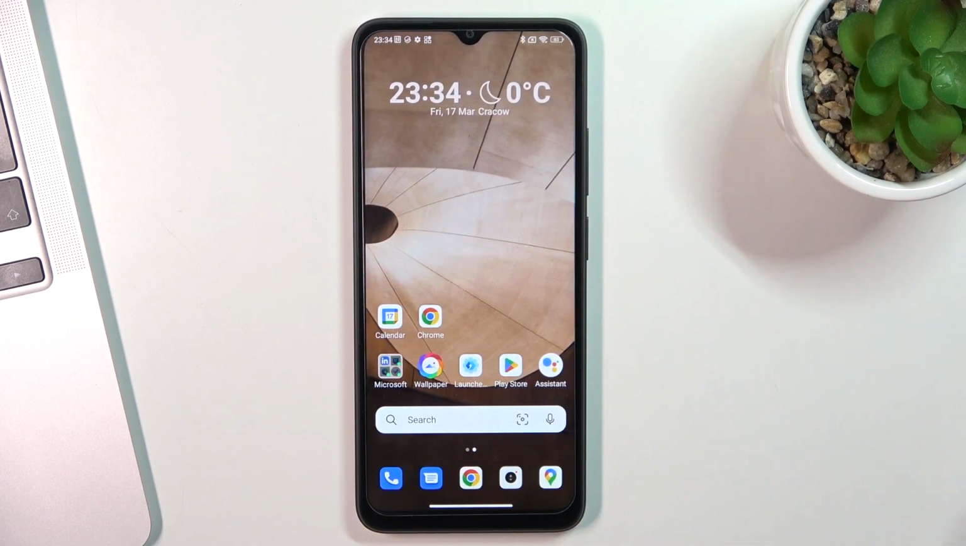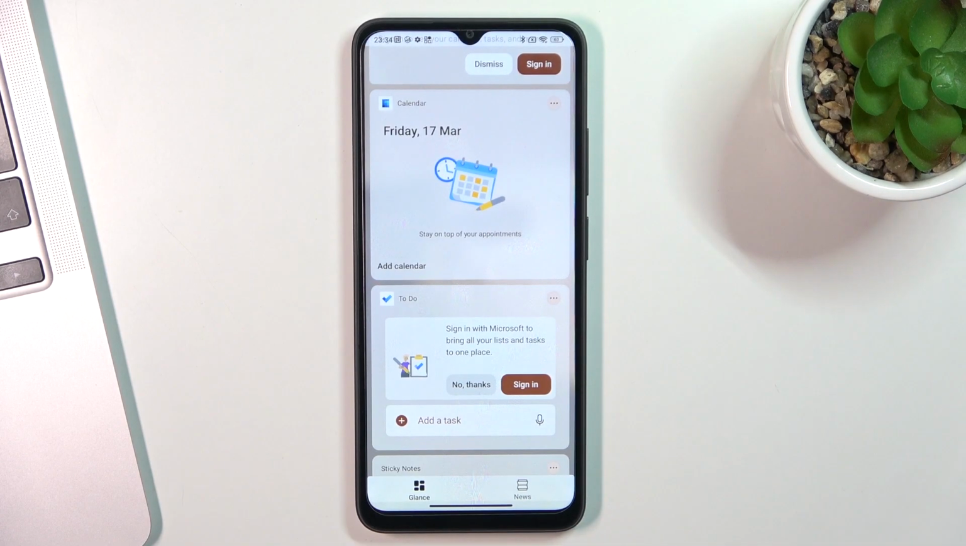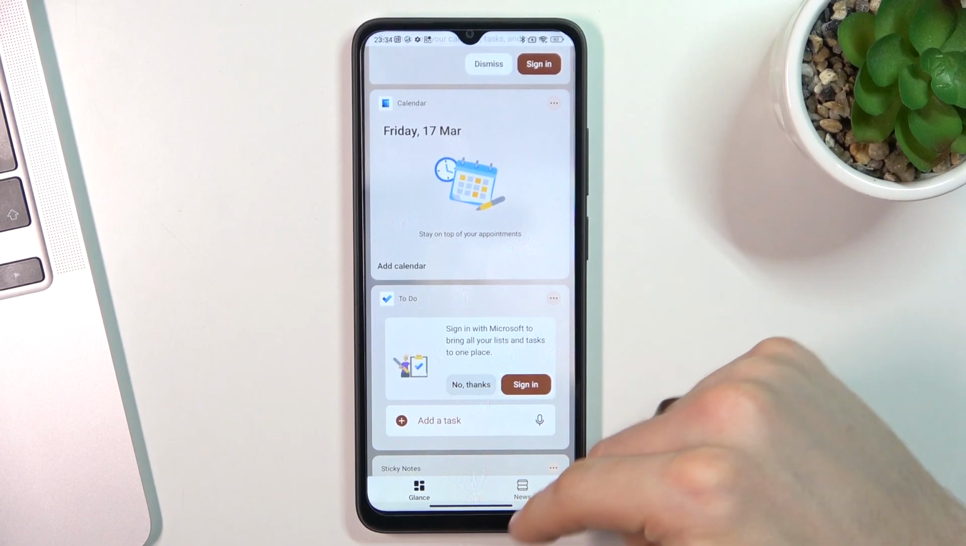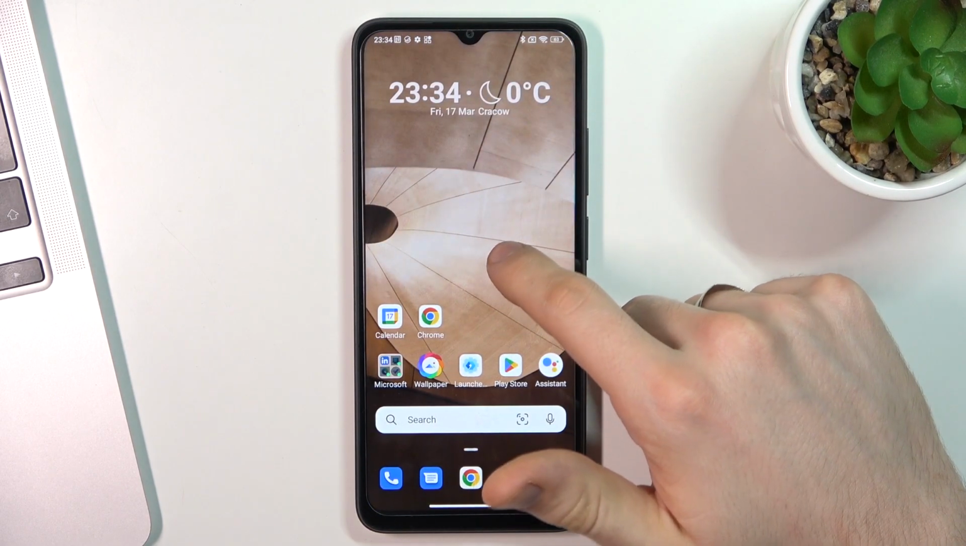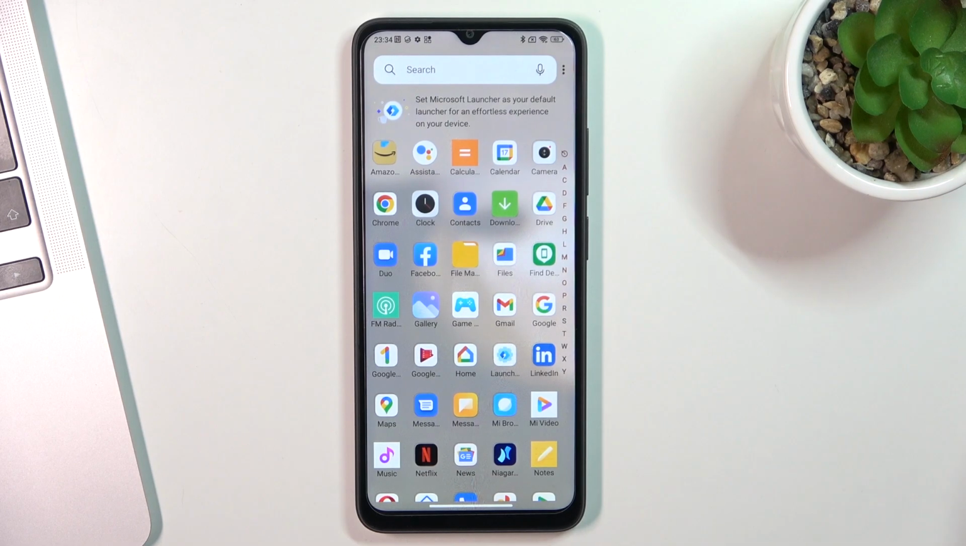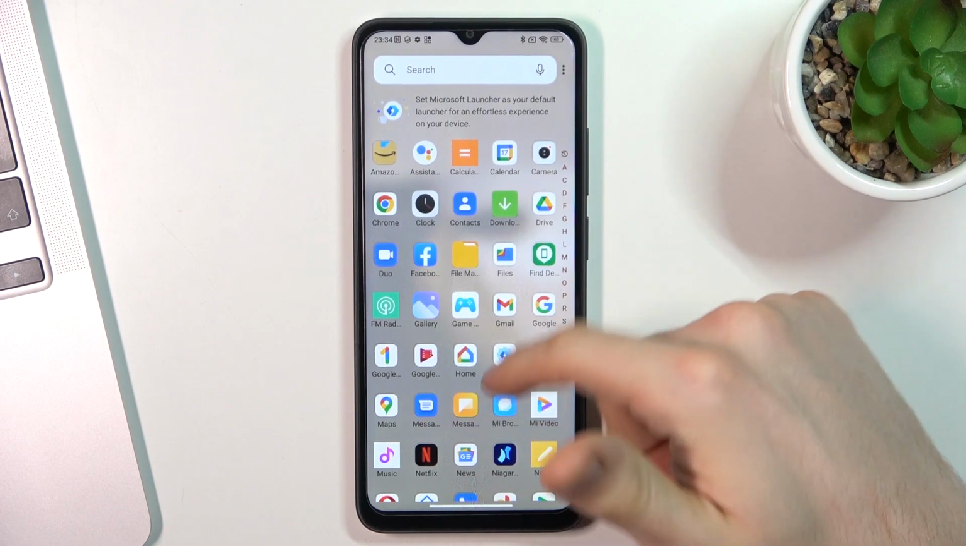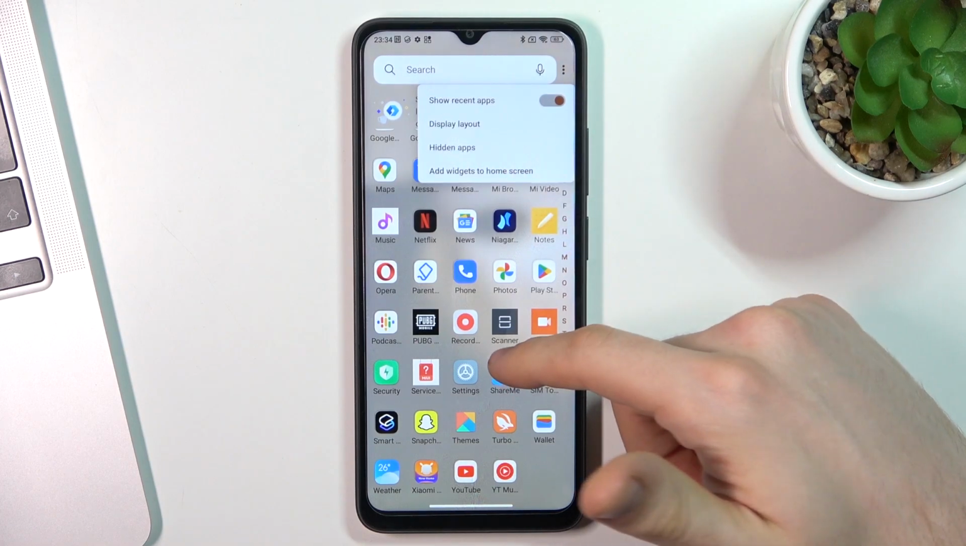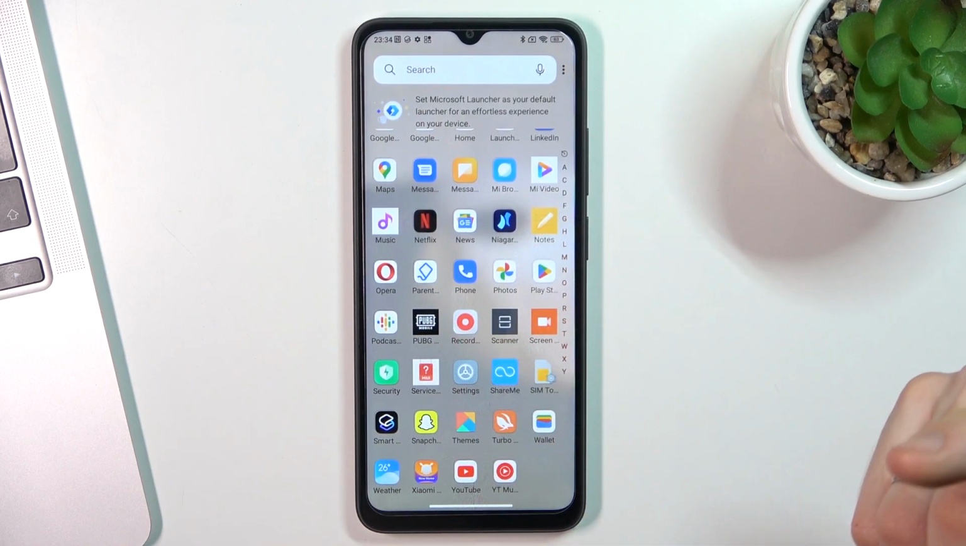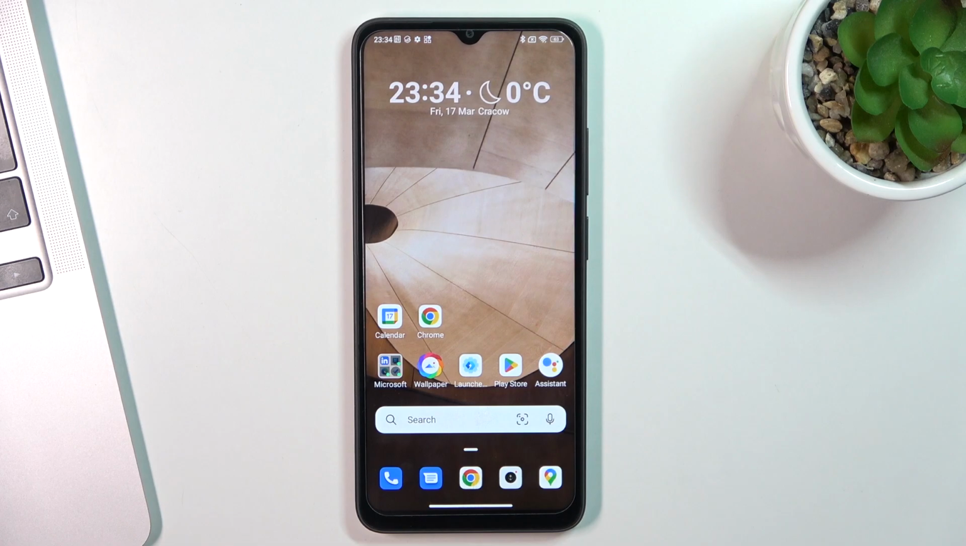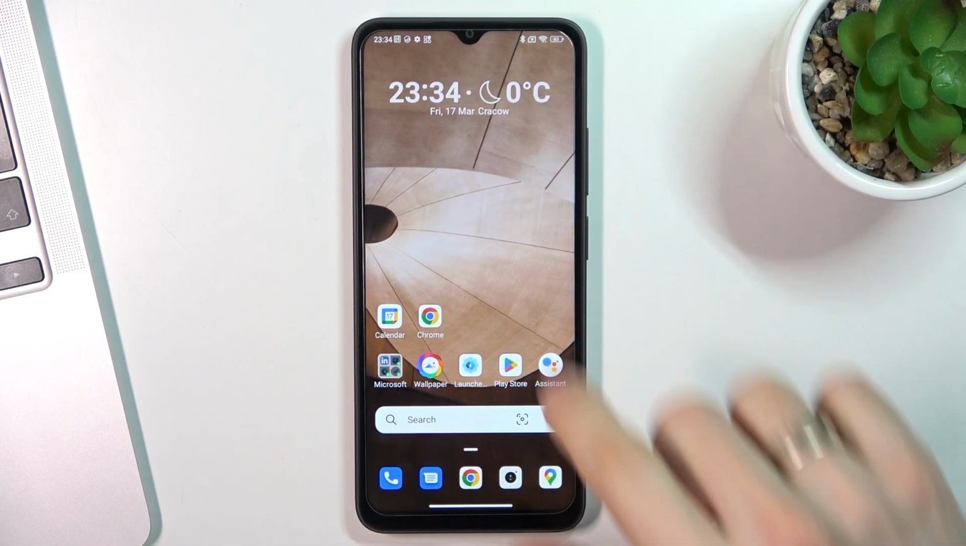All widgets you need: calendars, to-dos. So everything you can set up here. You have news here too, but you can disable it in settings. You have a really flexible main menu here. You can hide unused applications, for example, like Xiaomi Service, Xiaomi Weather. So you can hide all applications you don't need at this scene of your life.